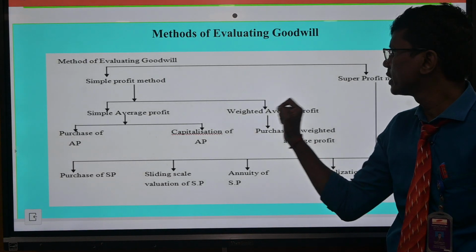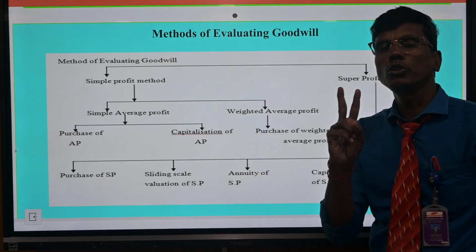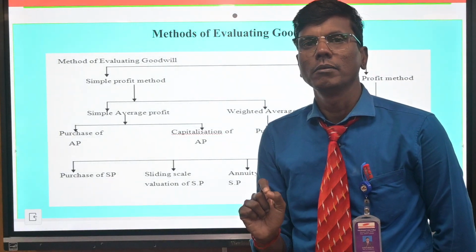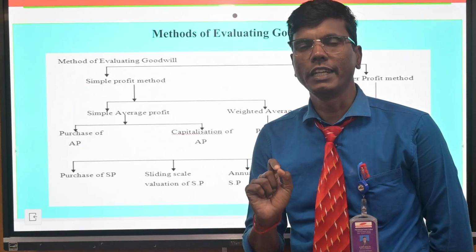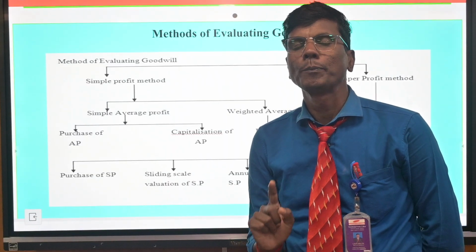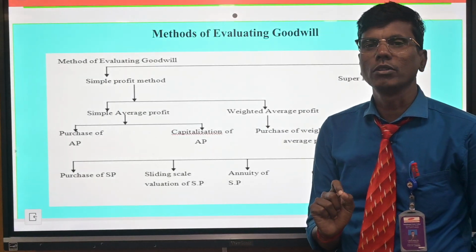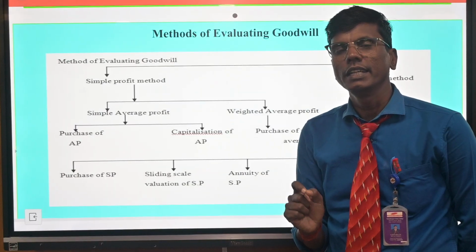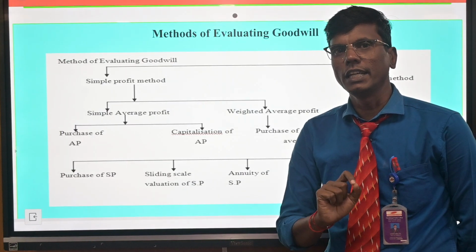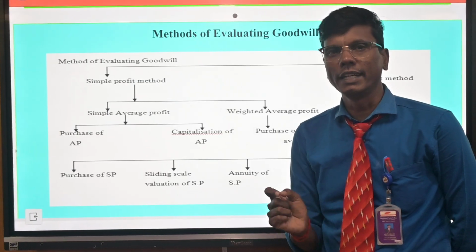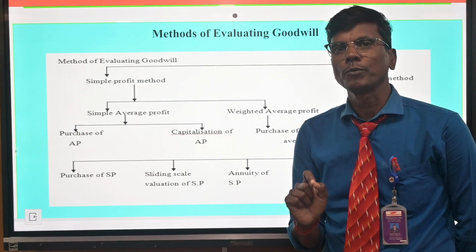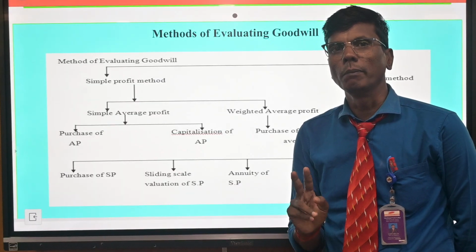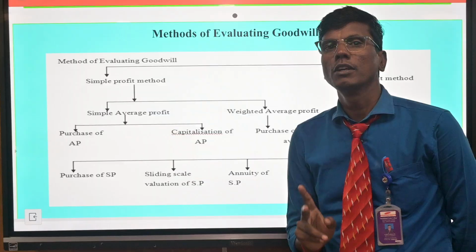Valuation of shares, two types: net asset method, which is net assets minus preference shares minus dividend minus liabilities, divided by number of equity shares. Yield method equals ERR divided by NRR into paid up value per share. ERR equals profit divided by paid up capital into 100. Calculation of profit: profit minus tax minus reserve minus dividend, the remaining balance is the profit.